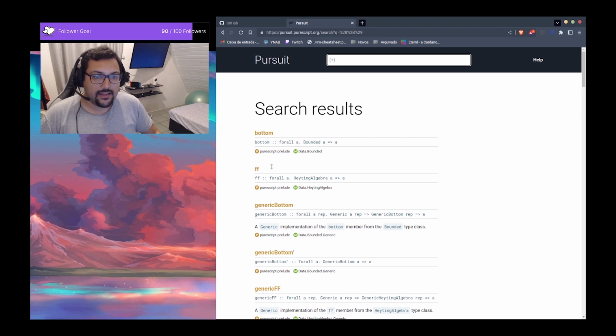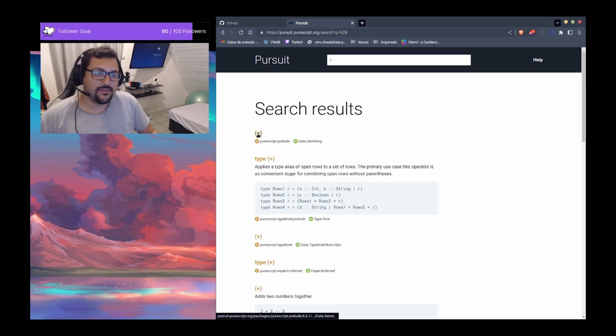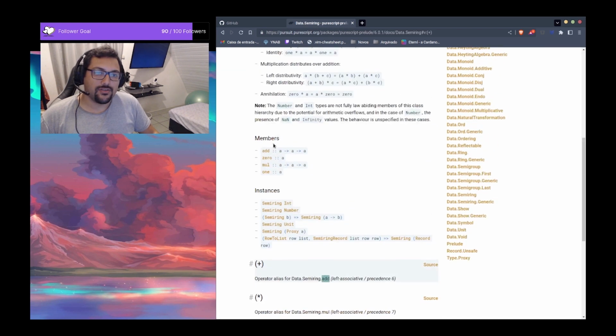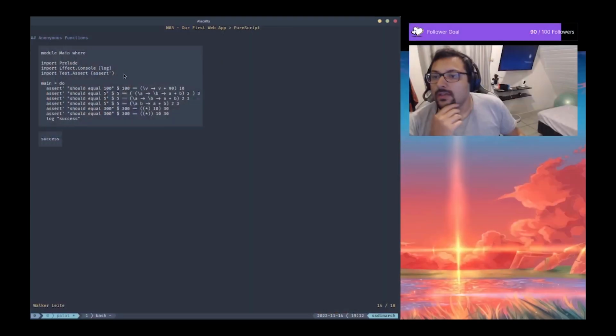You can look for that here. So it's also an operator for the add function. As you can see, it has this type signature. Then we have this function here, okay? So it's a function that takes a value and returns another value of the same type.